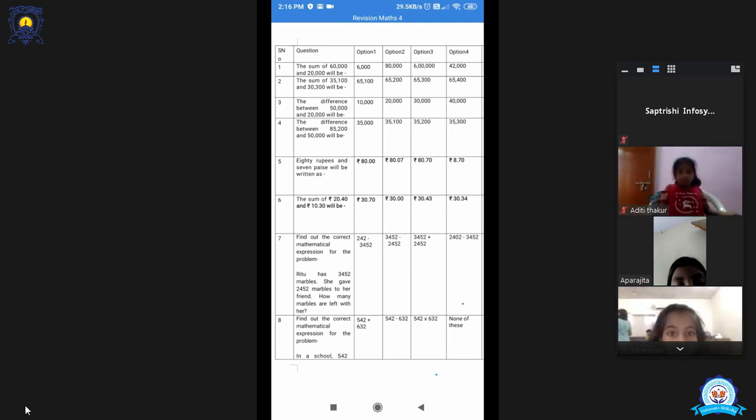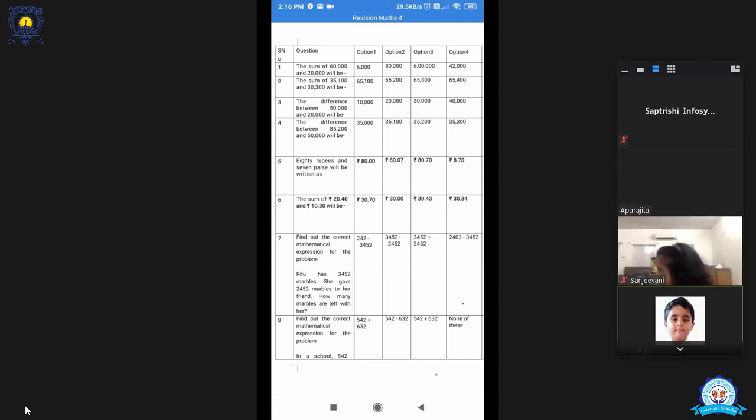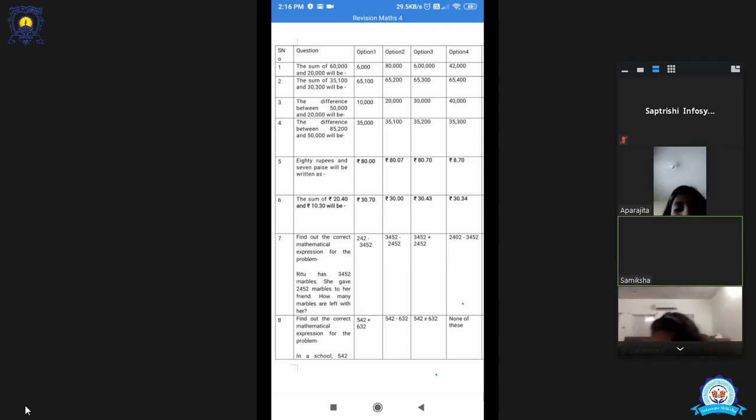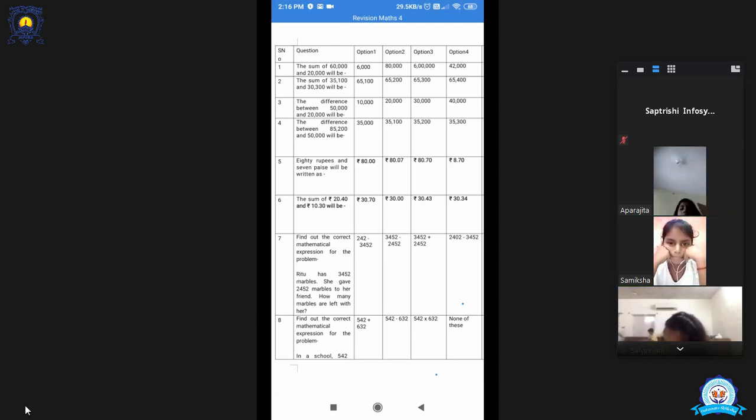See, children, in tomorrow's test, you will also get problem sums, word problems. We have solved word problems in the class. You remember? The word problems are of 3 marks. And you will be getting half marks for your statements also. So, make sure you write the statements also. So, what do you think should be the first statement in this question?